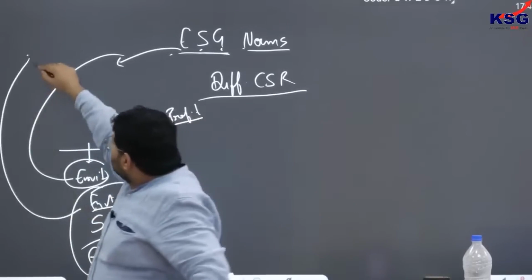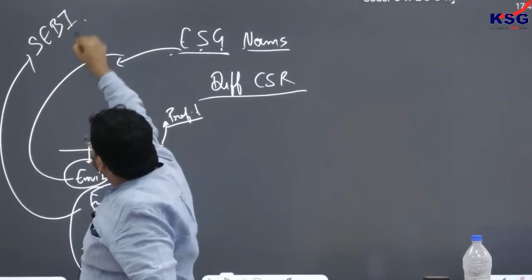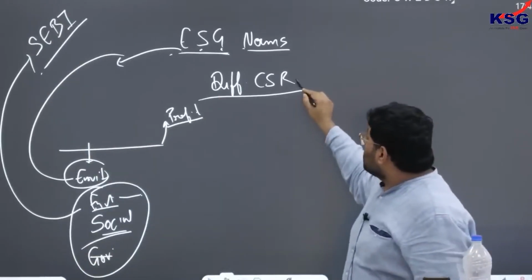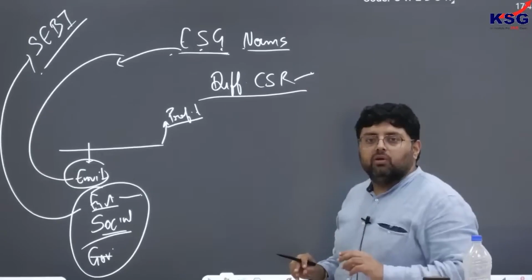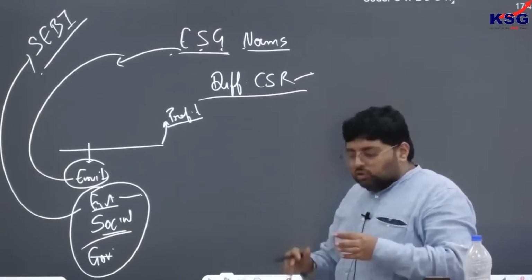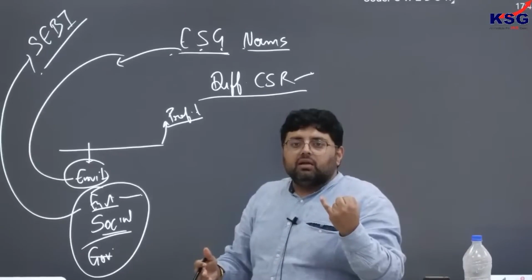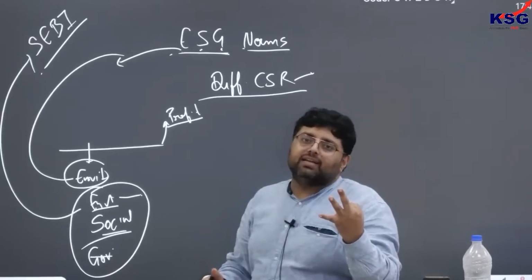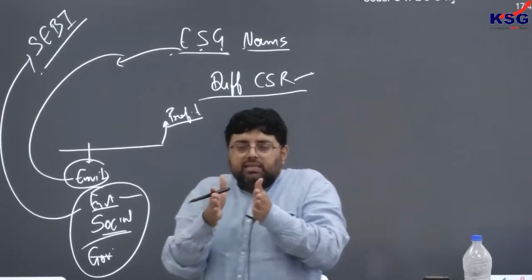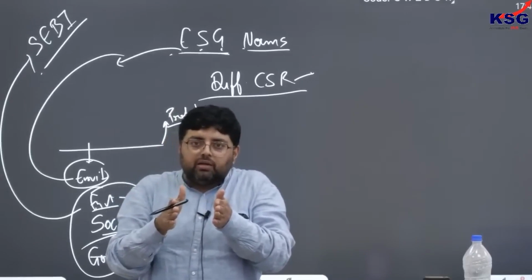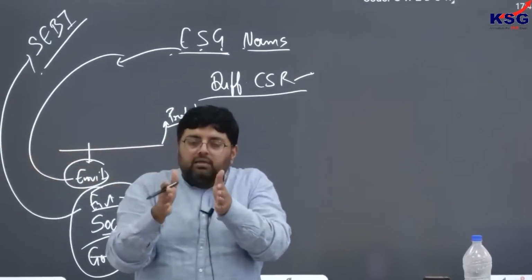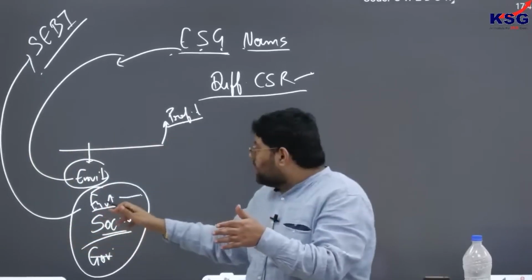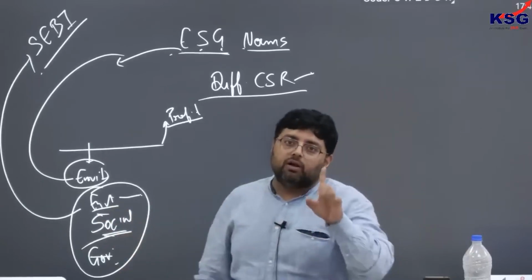Now the report has to be submitted to SEBI. See, in CSR, what are you doing? You are spending some percent of your profit. Okay. In ESG, what are you doing? In whatever business you are doing, you are taking care of environment, society and government rules and regulations. Clear? So ultimately CSR is once you earn the profit, you spend some portion. ESG is that to earn that profit, your process follows or respects environment, social or governance. So you have to understand this thing.